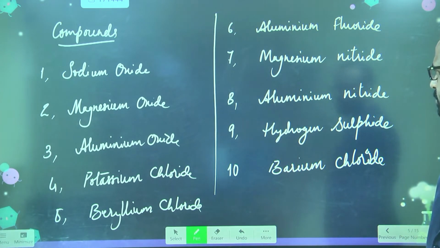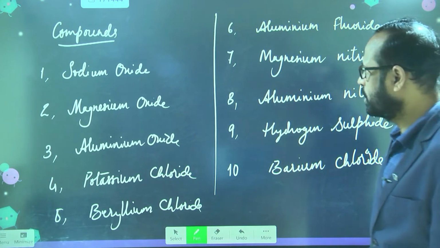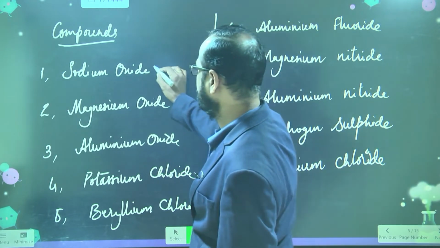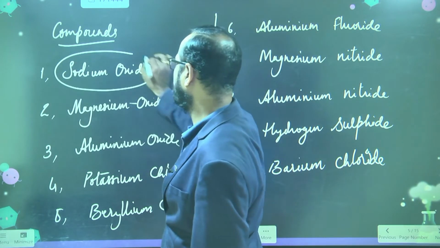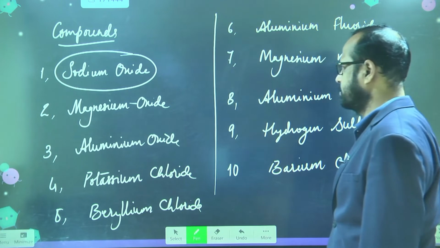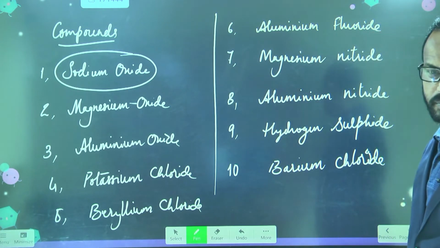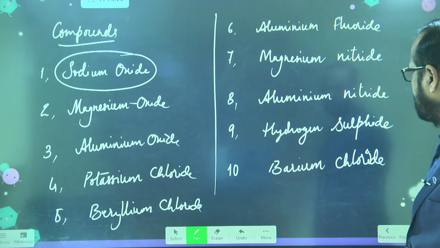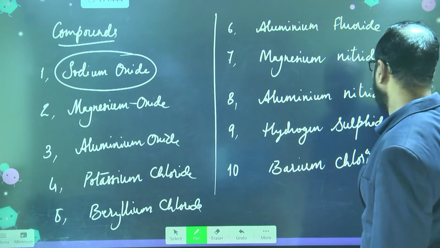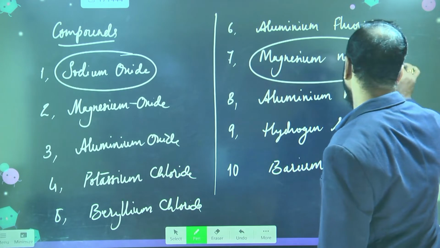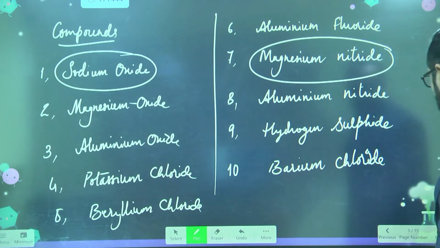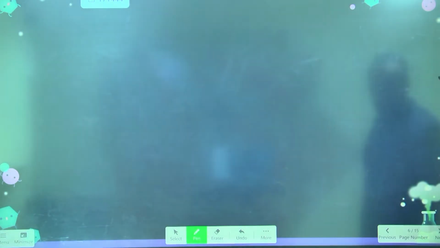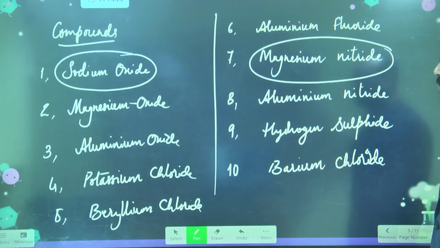Sodium oxide. And one more, what you want? Magnesium nitride. Yes, sir. Right, these two I'll explain you. So listen carefully and you have to write this. So first one is what?